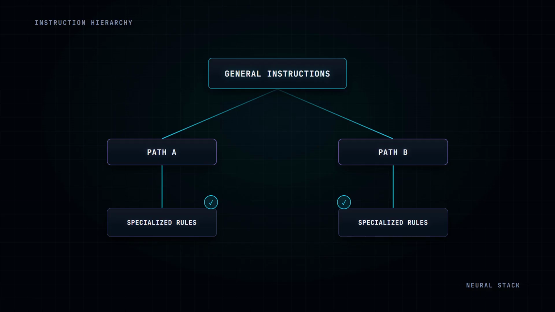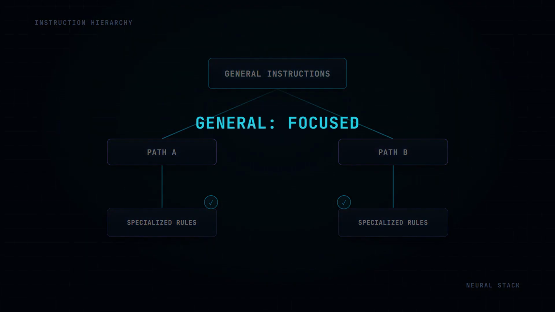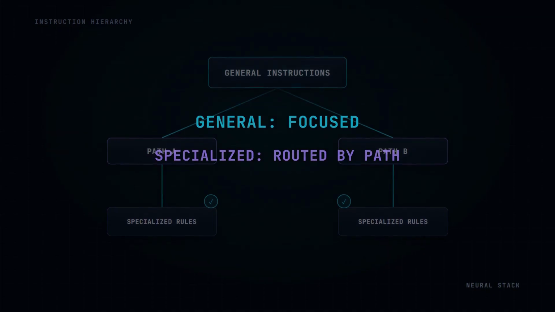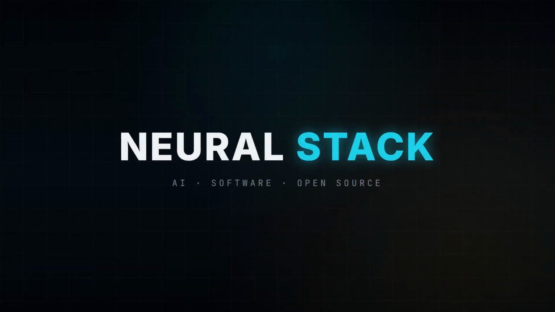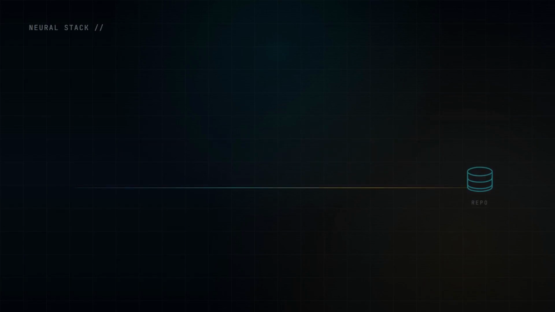General guidance travels everywhere. Specialized guidance travels only to the paths where it applies. The developer's job is to keep the global layer focused while making the specialized layers discoverable through the repository structure. Better boundaries reduce irrelevant guidance before generation even begins. Up to this point, stewardship may sound mostly like an output quality practice. Provide better context, route instructions more carefully, and improve the conditions for producing a relevant change.